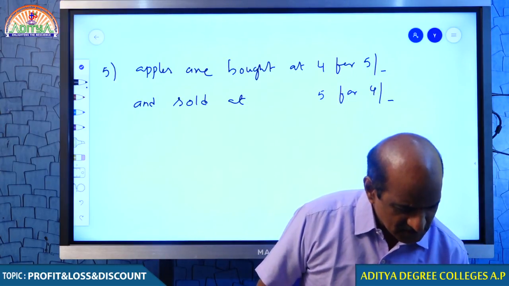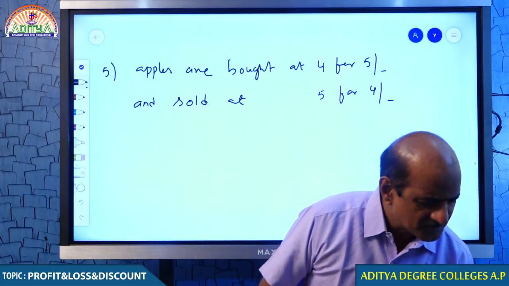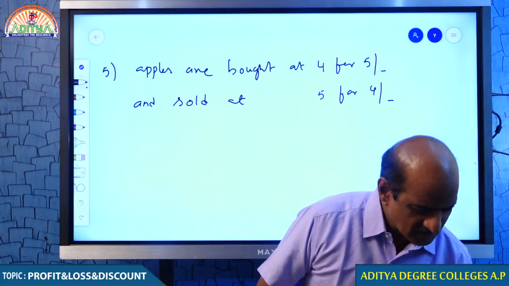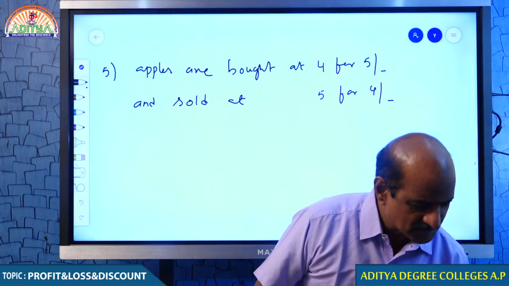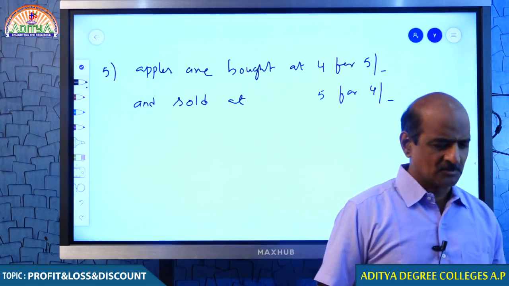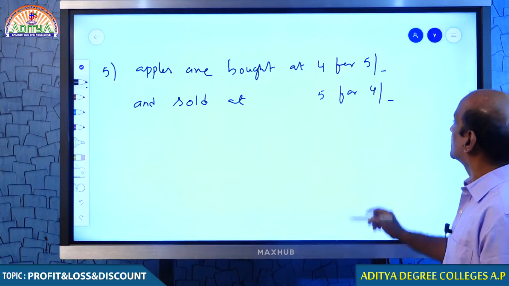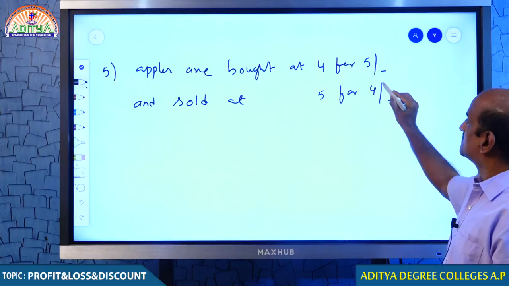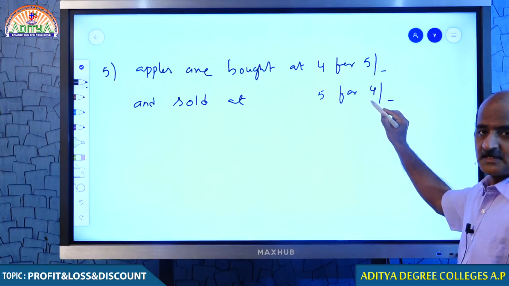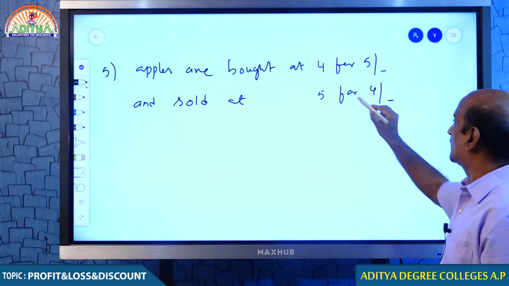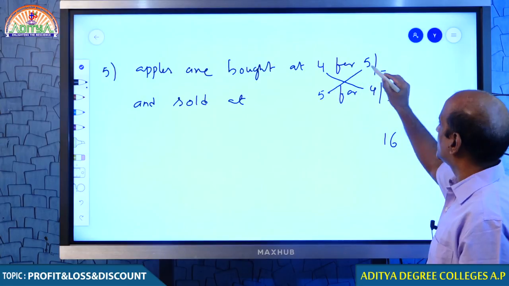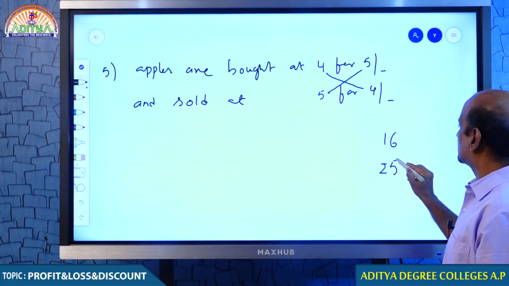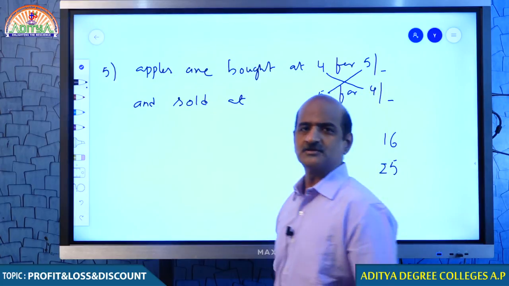Somebody mentioned the businessman is going to get a profit. No, no, no. Wonderful, now you are on line, very good. You are giving me only the percentage, but you should also tell me whether it is profit or loss. Then only can I understand that you are clear about the topic. Well done. He bought for 5 rupees, but he got only 4 rupees, which means it is a loss. Let us check how much the loss is. 4 into 4 is 16, and 5 into 5 is 25. You know how to handle this question.